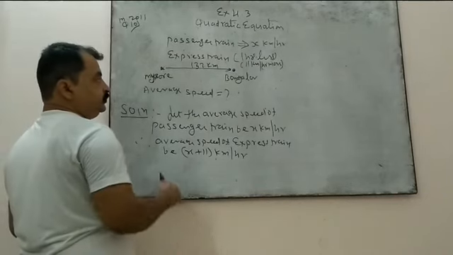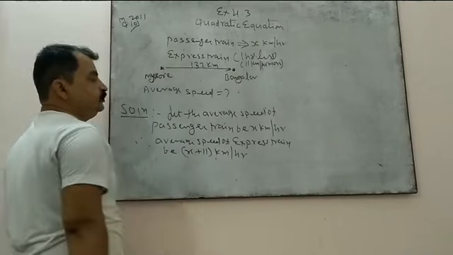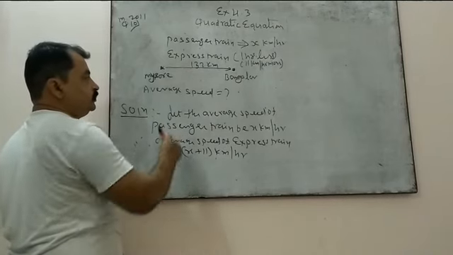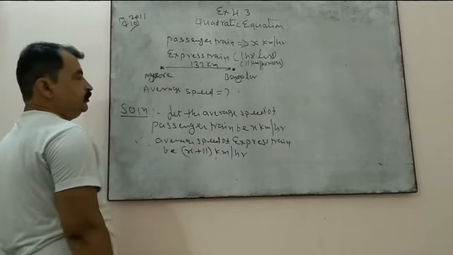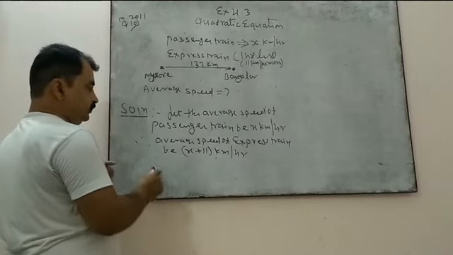Time we will find out from speed equal to distance upon time. So time equal to distance upon speed.